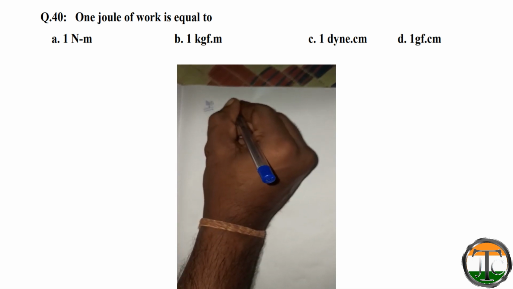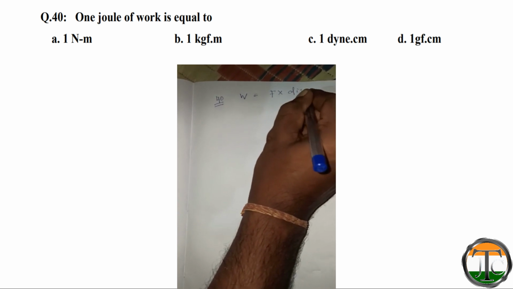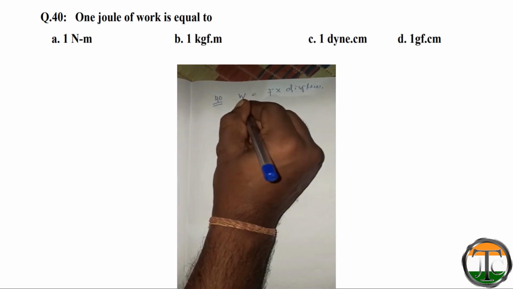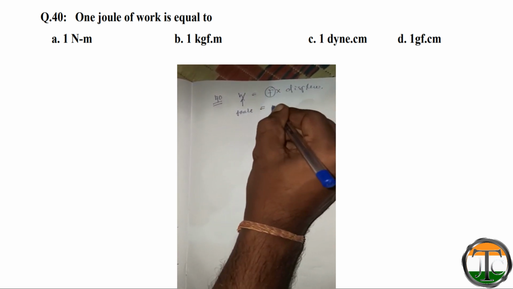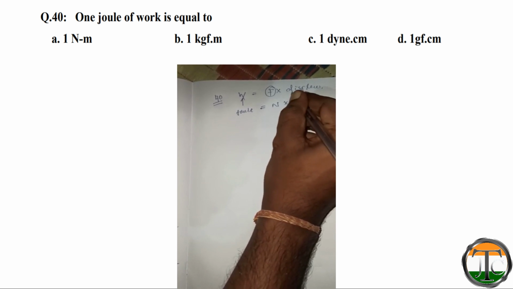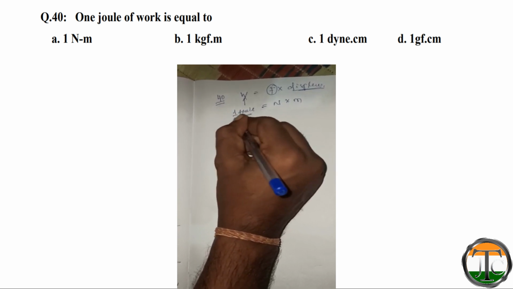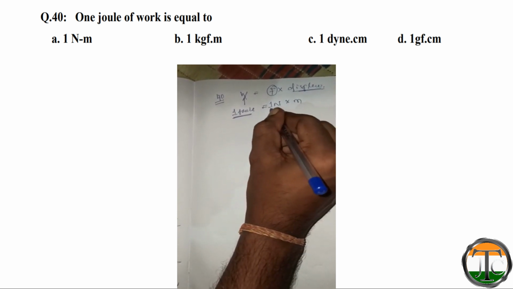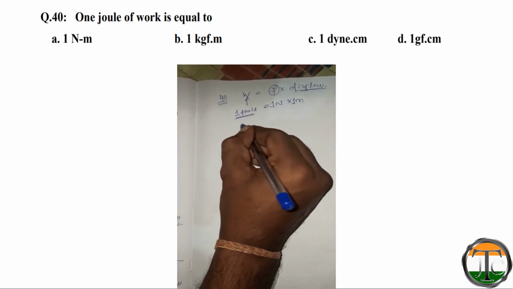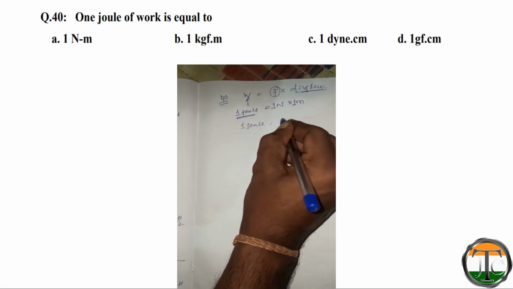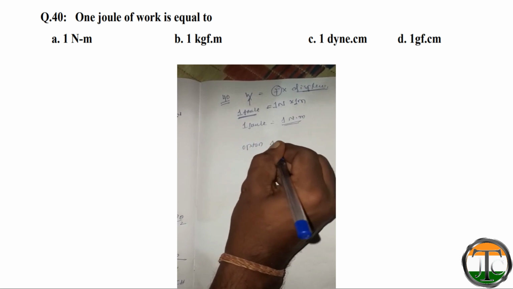So actually what is work? Work is equal to force into displacement. So unit of work is joule, that is the SI unit, and SI unit of force is Newton, and SI unit of displacement is meter. So 1 joule of work is equal to 1 Newton force displaced 1 meter. That means 1 joule will be equal to 1 Newton meter. So option A is correct.